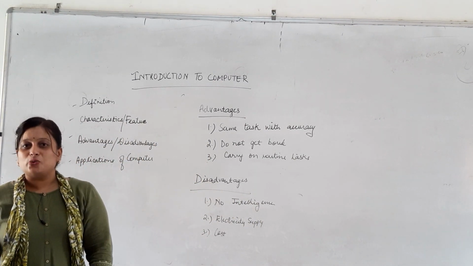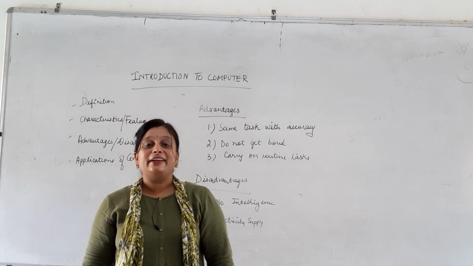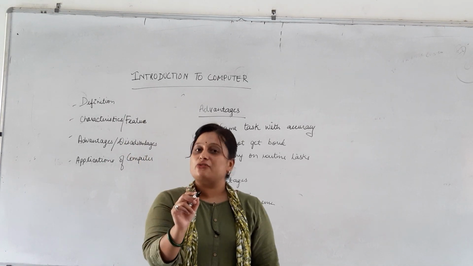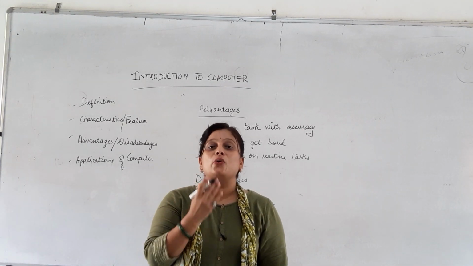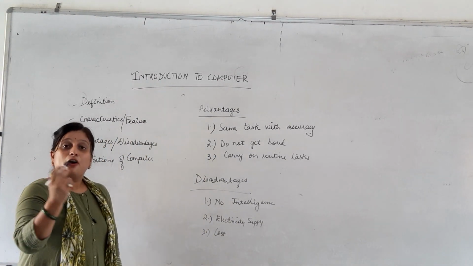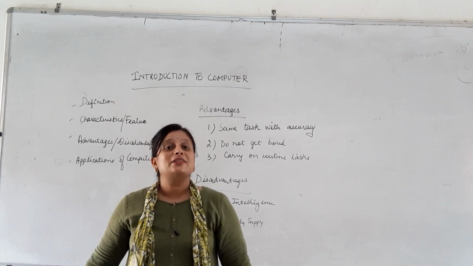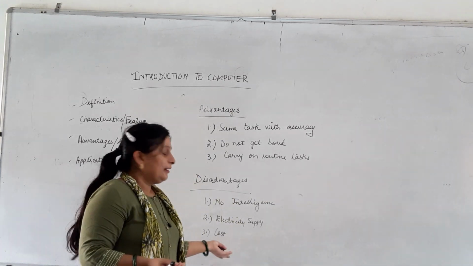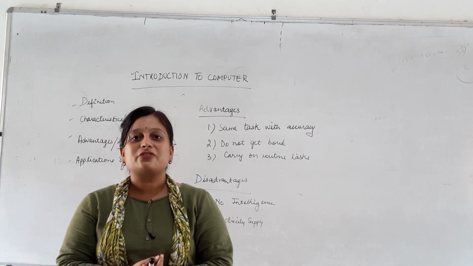Again, when a device is being used, it has certain disadvantages also. The first one, a computer does not have intelligence of its own. Means a computer will do everything as per the instructions provided by human beings, but it does not do anything of its own. The next, for the continued operation of this device, the computer requires a continuous supply of electricity. Again, there should be a need for power backup. And the last, you could see in the usage of this device, it includes certain cost factors also.